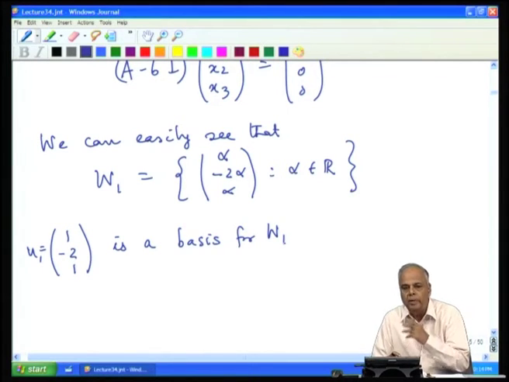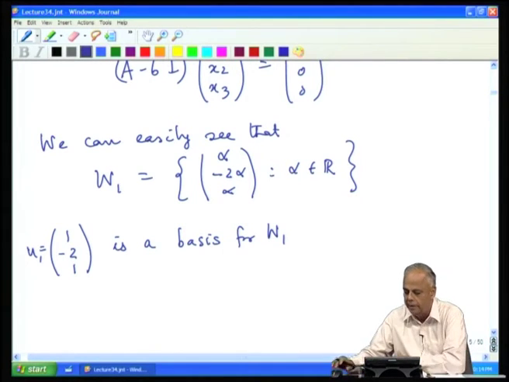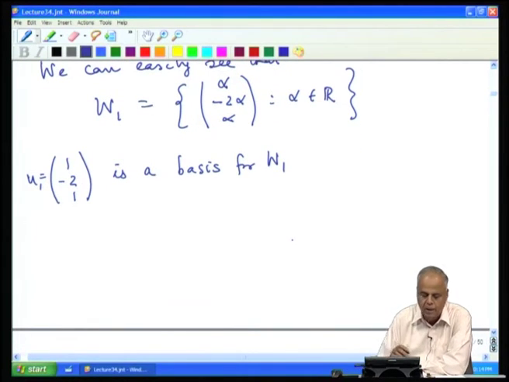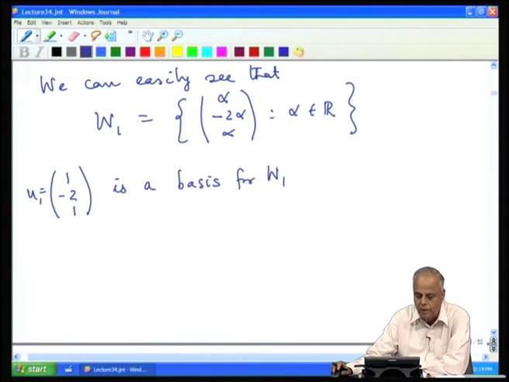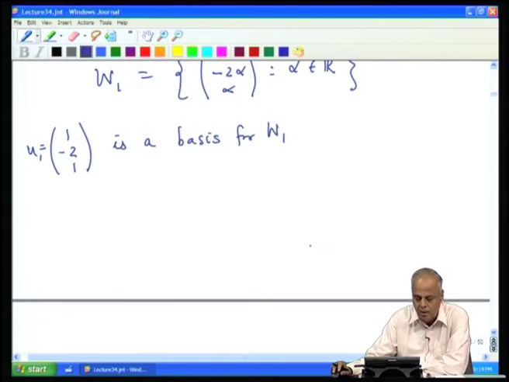Recall the way we construct the matrix U: for a Hermitian or a real symmetric matrix, we always use orthonormal eigenvectors. So, any non-zero vector in W 1 is an eigenvector, U 1 is an eigenvector, but it is not normalized to 1.